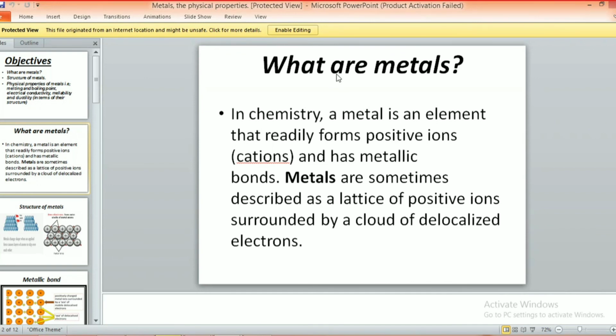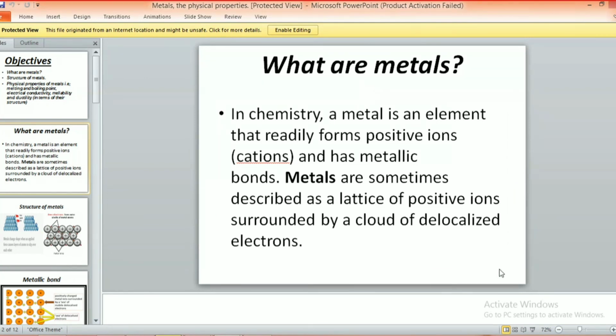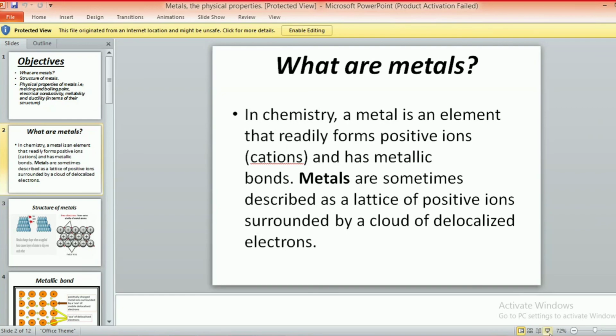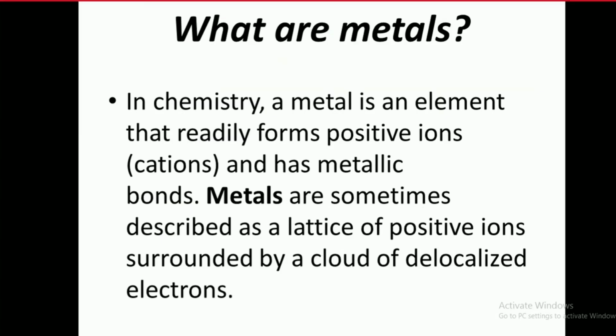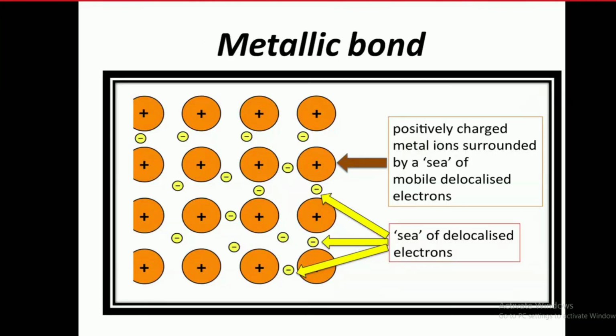You can write that metals are the elements that readily form positively charged ions and have a metallic bond, or you can write that metals are sometimes described as a lattice of the positive ions surrounded by a cloud of the delocalized electrons. Next, we discussed the structure of the metals, in which we discussed how metal atoms are arranged, and then we discussed what a metallic bond is.